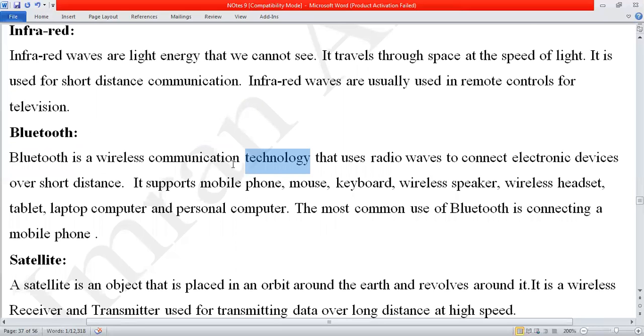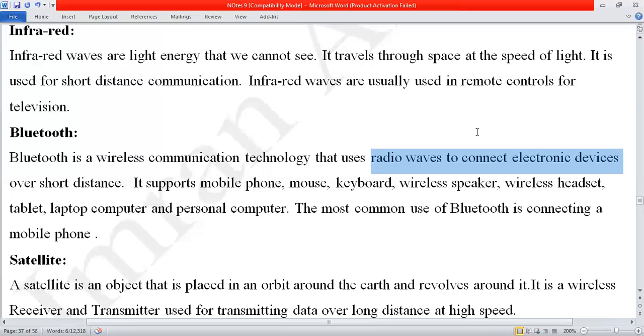Bluetooth is a wireless communication technology that uses radio waves to connect electronic devices. Electronic devices, let's say nowadays a Bluetooth speaker is available, a Bluetooth mic, headphones, and many other devices are available. Wireless mouse also uses Bluetooth, a wireless keyboard also uses Bluetooth, and many other devices.